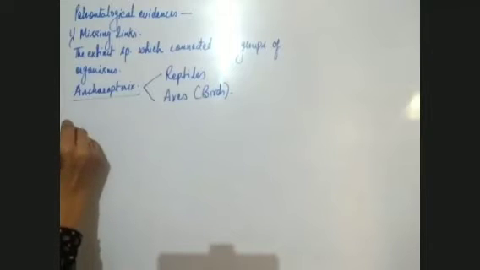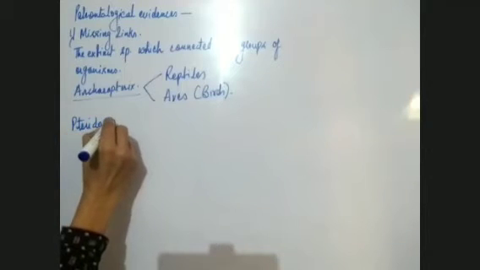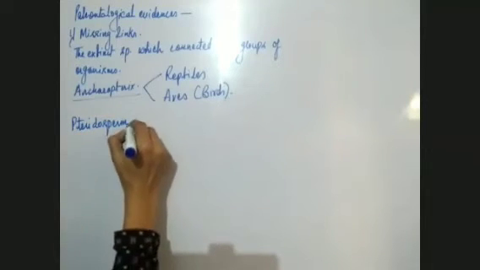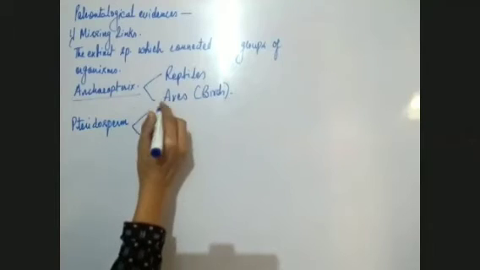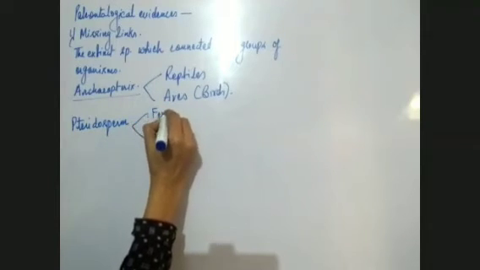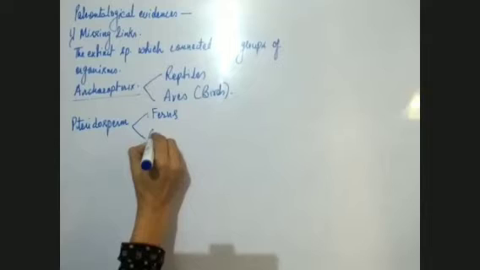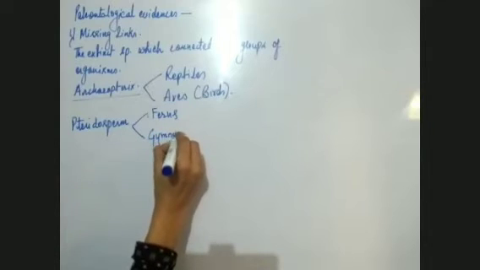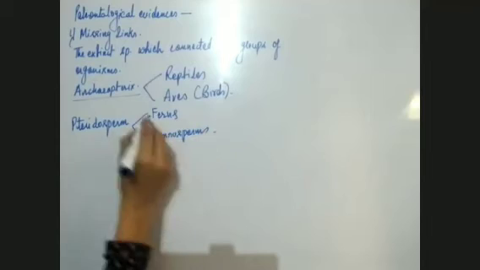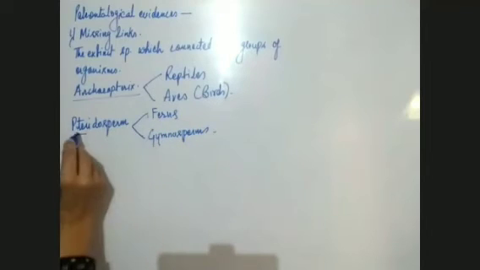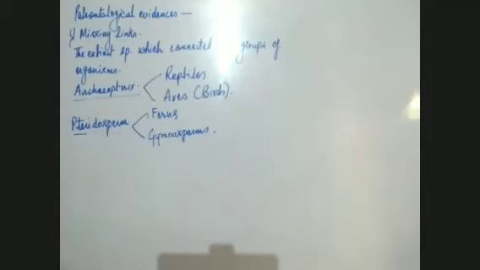Then the second example of this is pteridosperms. These are a group of plants named pteridosperms. These were plants which had characteristics of both ferns and gymnosperms. Because ferns are pteridophytes, so pterido for ferns, sperms from gymnosperms. So it has the qualities of both gymnosperms and the pteridophytes, that means ferns.